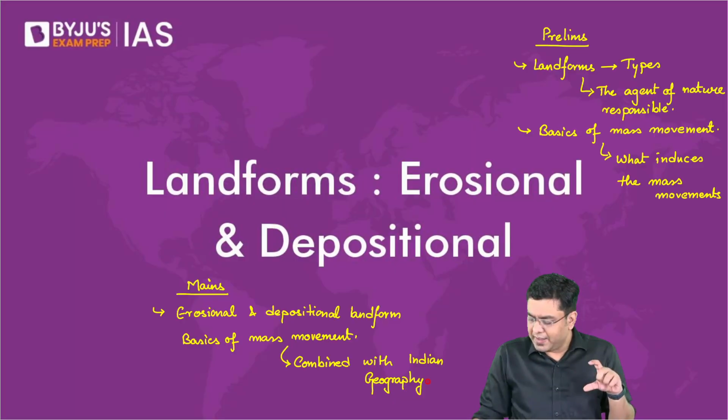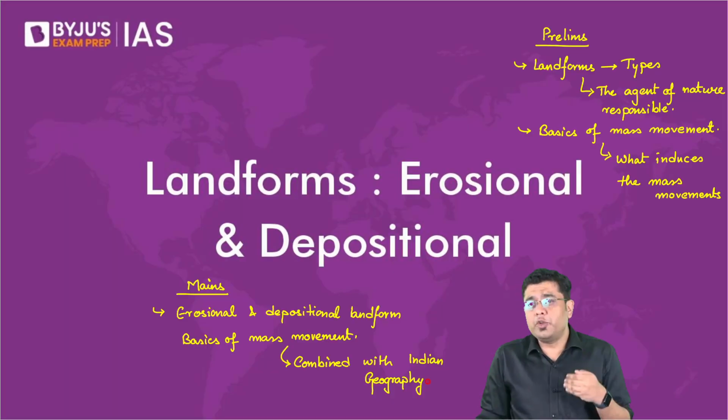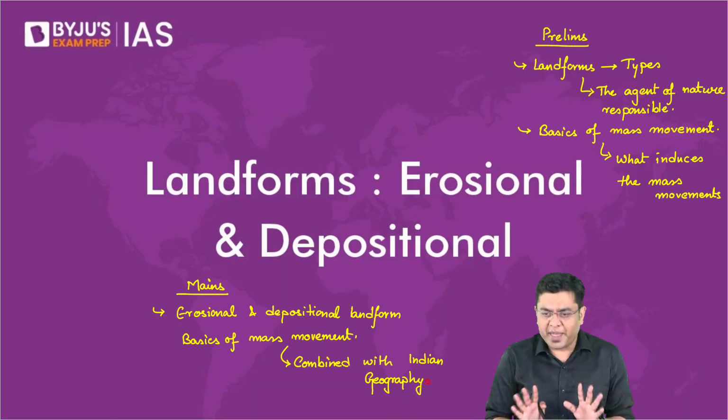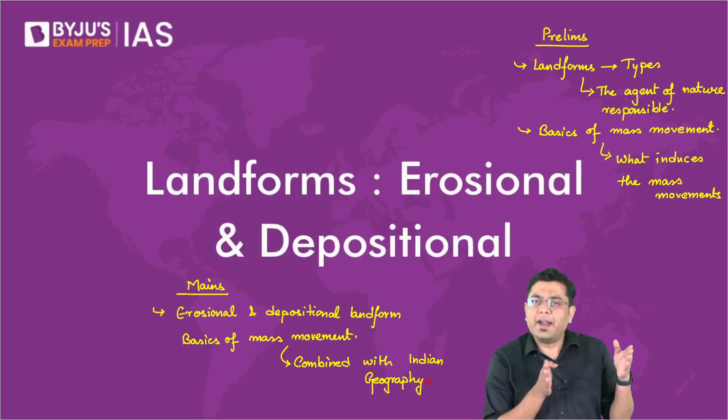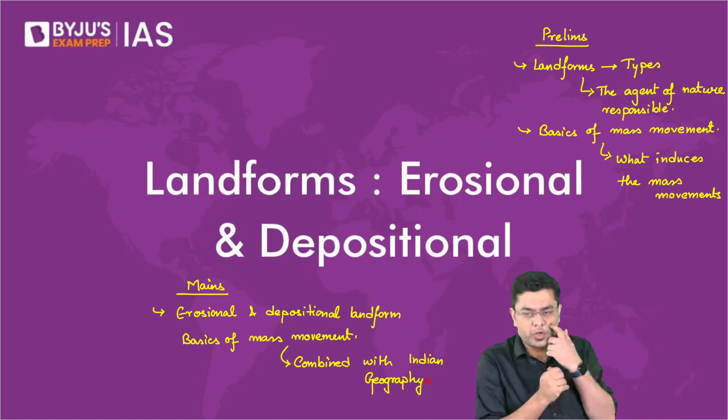When we talk about deserts, here I have given you certain map pointings for the desert to expose you to the various different deserts present in the world. More than that, what you need to understand is why there is a desert formation, isn't it? How are deserts created? I hope that is what you want to understand. So that is what you will be studying in the portion of climatology and oceanography.